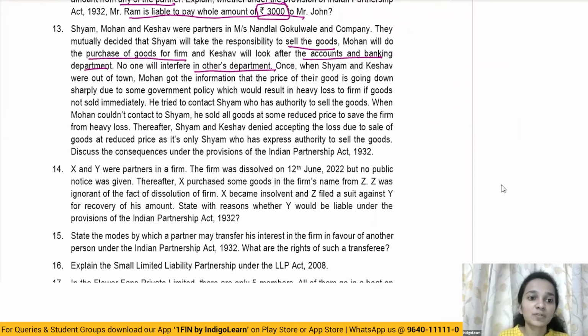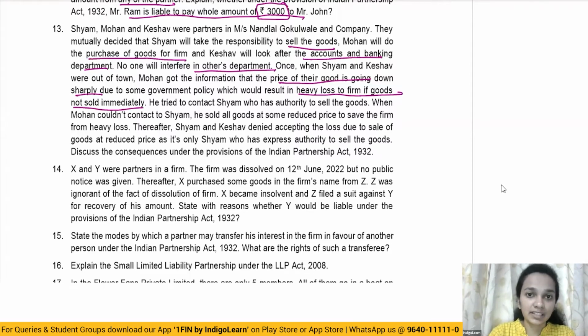Once when Shyam and Keshav were out of town, Mohan got information that the price of their goods is going down sharply due to some government policy, which would result in heavy loss to the firm if goods are not sold immediately. So what happened? All three of them divided the work between themselves. Each one was looking at a different thing.